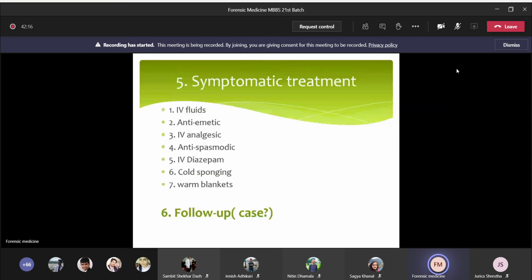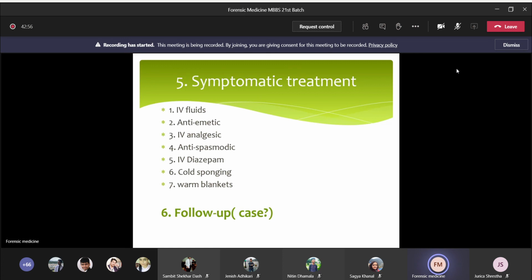The next one is symptomatic treatment. So in symptomatic treatment, IV fluid is given to keep the person hydrated. Okay, and in case of nausea and vomiting, you can give antiemetic. And the next one is in case of pain, IV analgesic. And if the patient complains of abdominal pain or cramping, you can give antispasmodic. Okay, and the next one is in the case of fit or convulsion, you can give IV diazepam. And if IV is not possible, then you can give it through the rectal route.